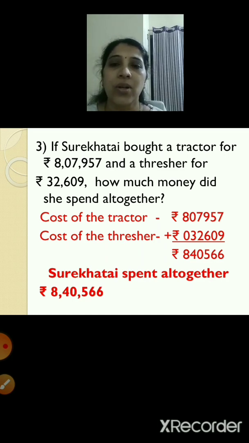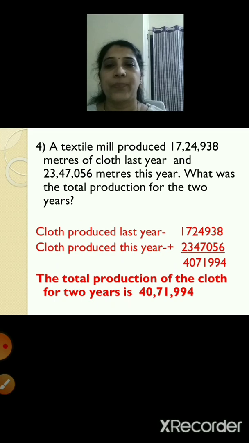8,40,566. So your final answer will be Surekha Tai spent altogether rupees 8,40,566. Your final answer is Surekha Tai spent altogether rupees 8,40,566. So let's move to the next word problem.